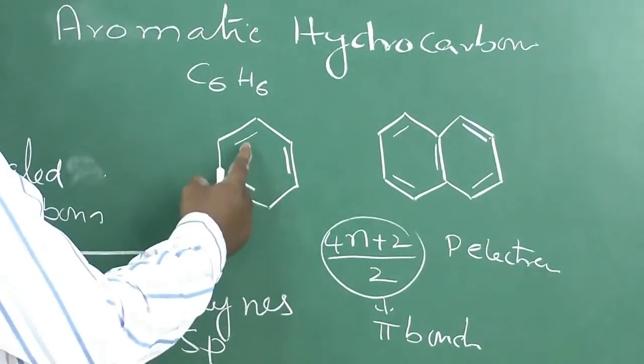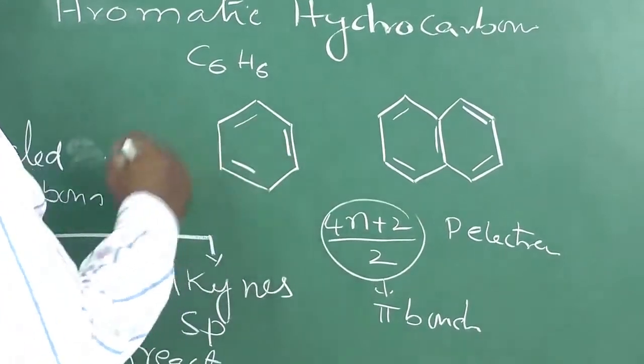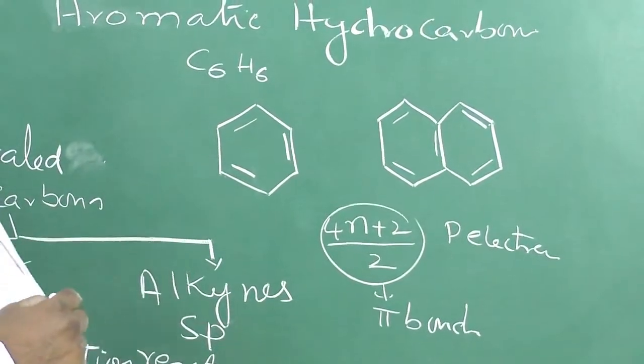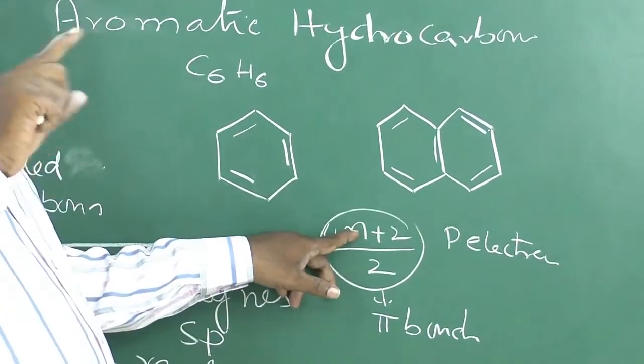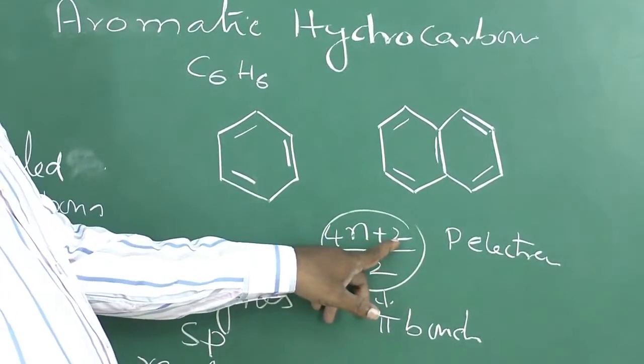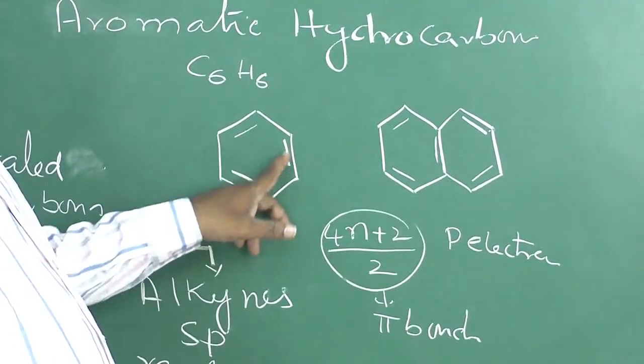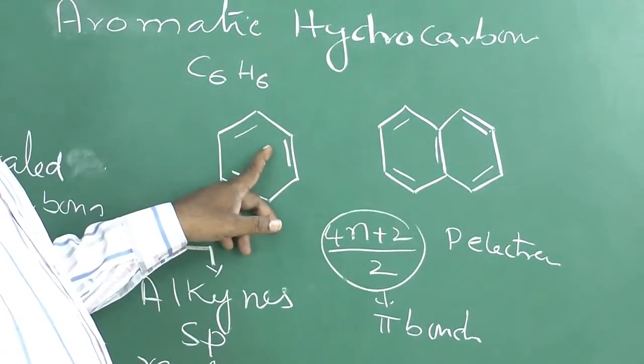That means each bond stands for 2 p electrons. Here, when 3 bonds are there, it means it has 6 electrons. n is the number of rings. Here one ring is there. So 4 into 1 plus 2, that means 4 plus 2, 6. So here 6 p electrons are there in 6 carbon atoms.